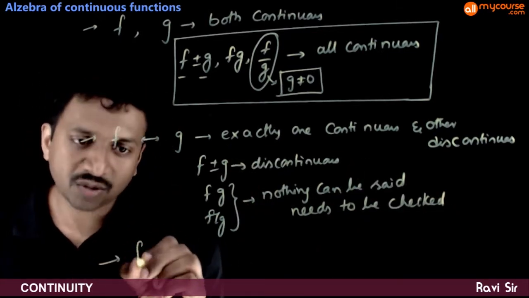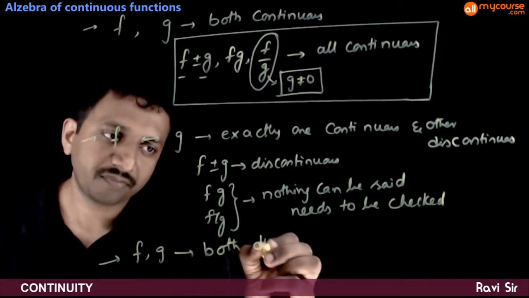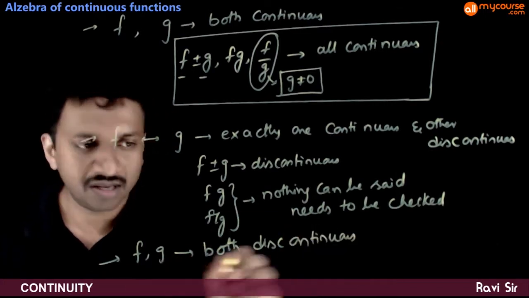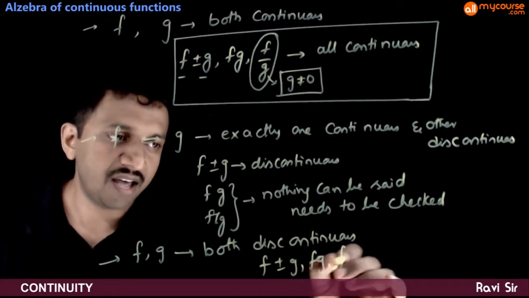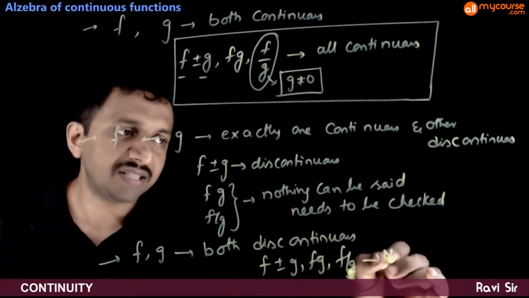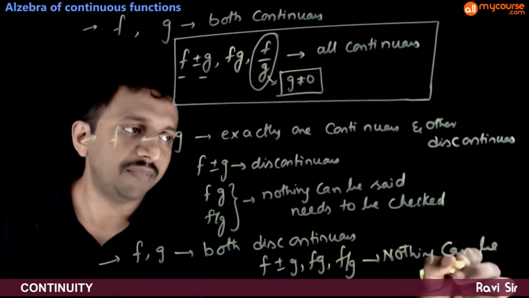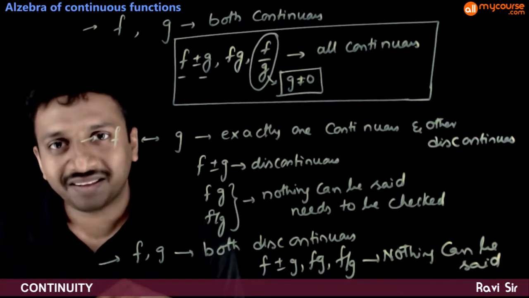And in the third case, where f and g are both discontinuous, for f plus or minus g, fg, f by g, nothing can be said about any of these functions directly.